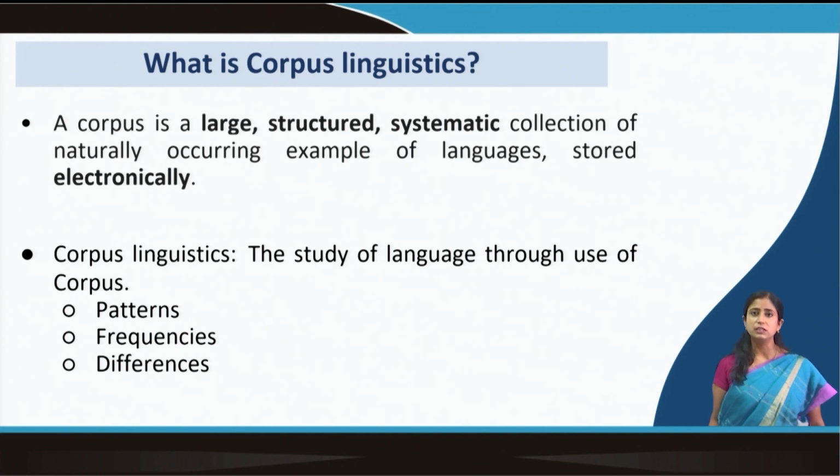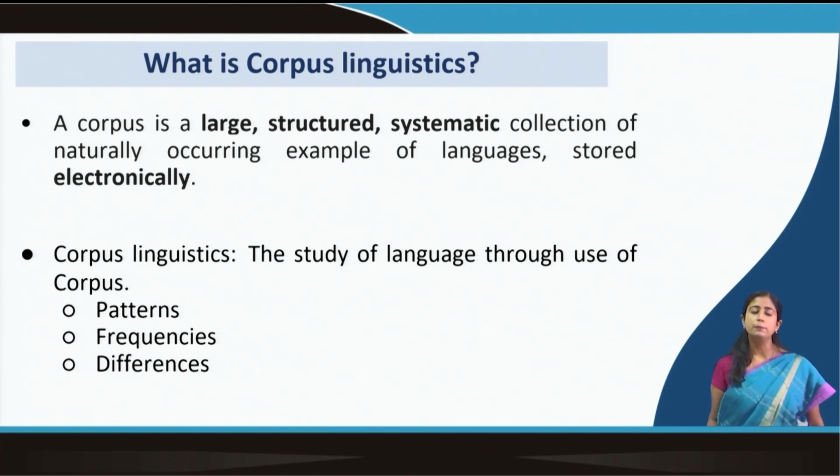It has to be structured and systematically collected, so it can't be just random. Generally certain domains are followed. One can create a corpus in Hindi, for say agricultural terms or sentences related to agriculture, or education, or science, or technology. So there can be different domains. Why these domains? To make it look more systematic and organized.